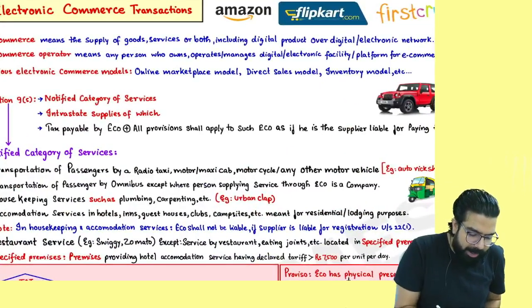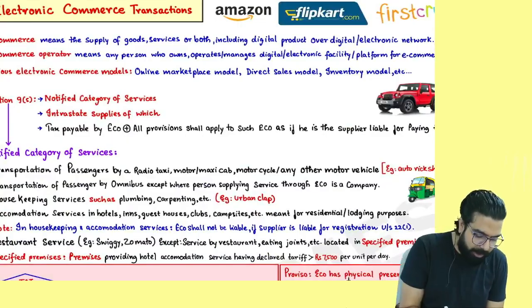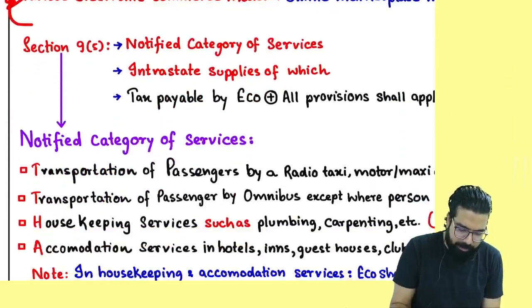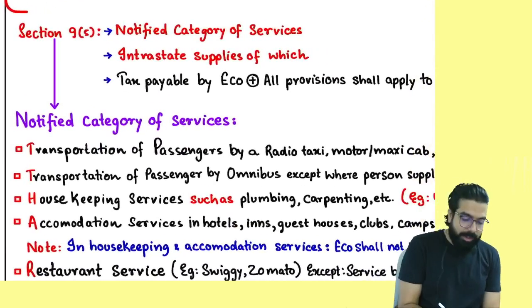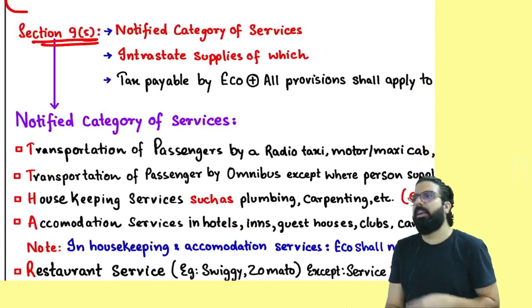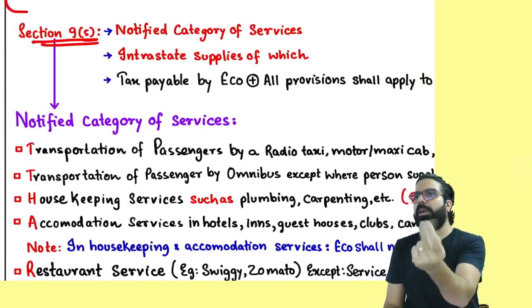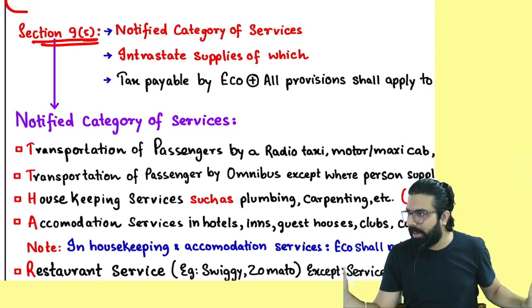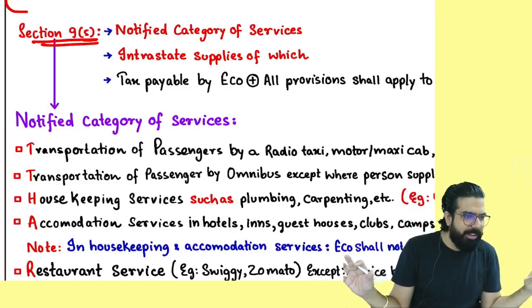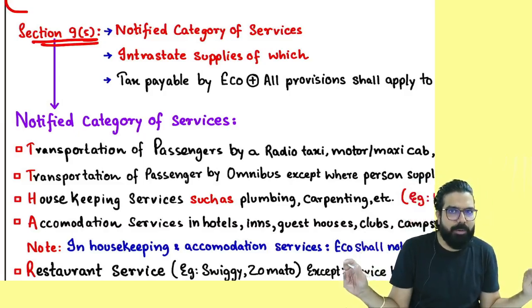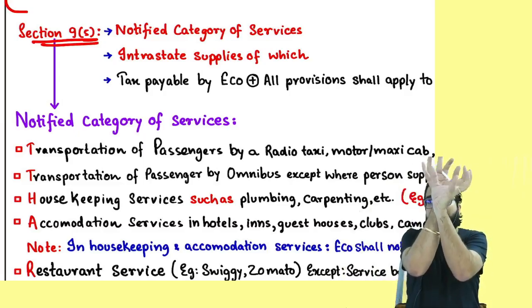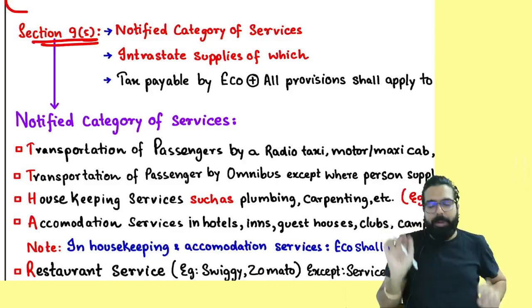Sir, what do you mean by e-commerce? This is just for reading purpose at home. These 3 lines are just for reading, nothing very important. Now, listen, section number 9.5. What does section number 9.5 say? Whenever collecting tax from suppliers and recipients is difficult, what does the government do? The government catches the neck of the middleman, who is known as the e-commerce operator.